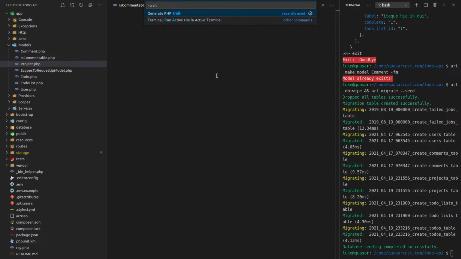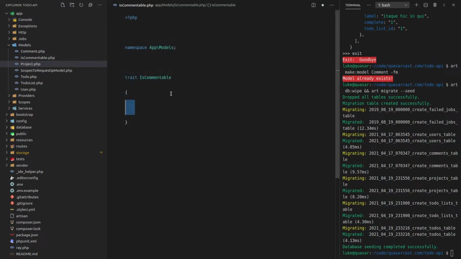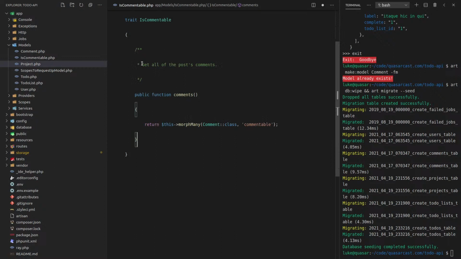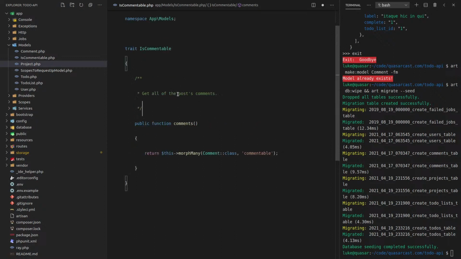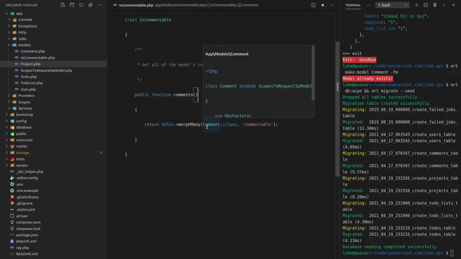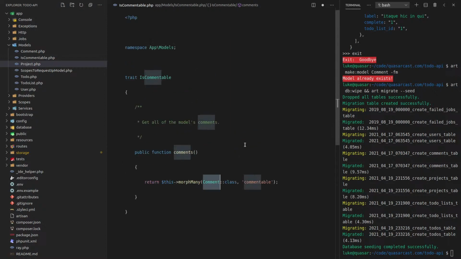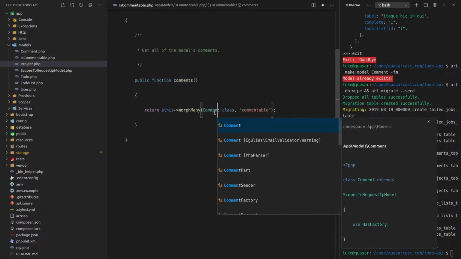So let's say trait here to scaffold that out for us. And then we should be able to say comments on it, get all of the model's comments. Morph many comment. So let's go ahead and import that.